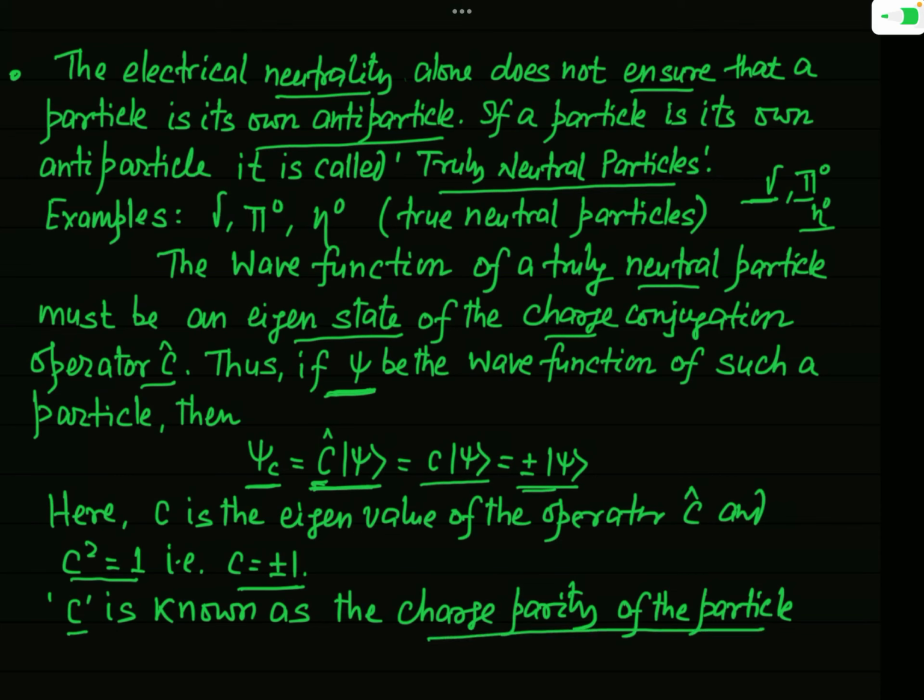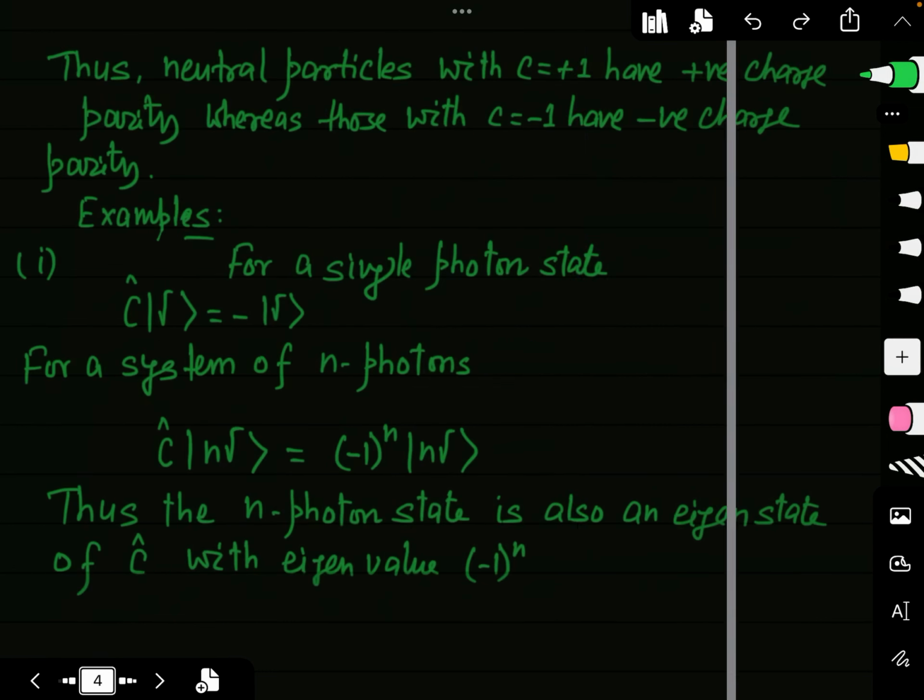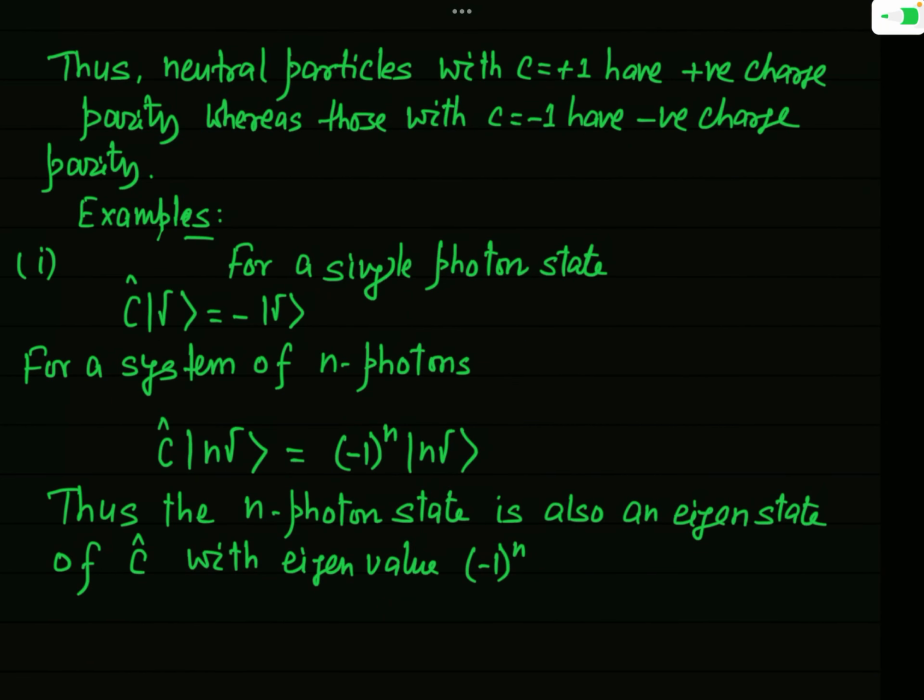When C is +1, you can say that the charge parity is positive, and when it is -1, the charge parity is negative. So I have mentioned here that neutral particles with C equal to +1 have positive charge parity, and C equal to -1 has negative charge parity. Now we will illustrate this fact by some important examples.